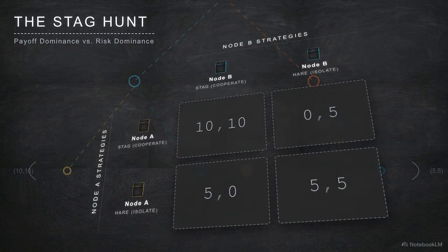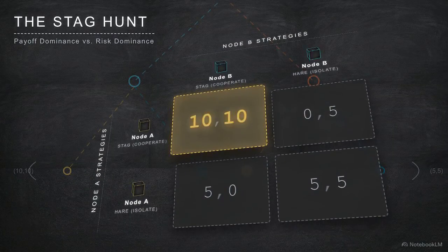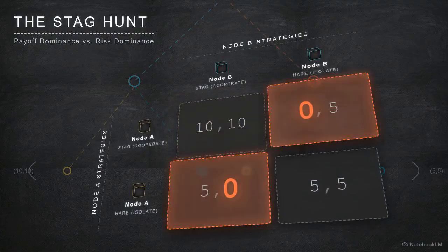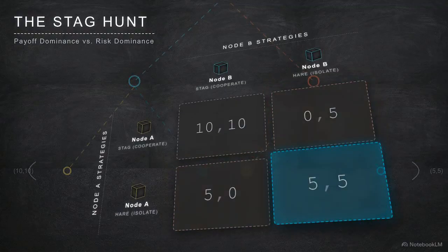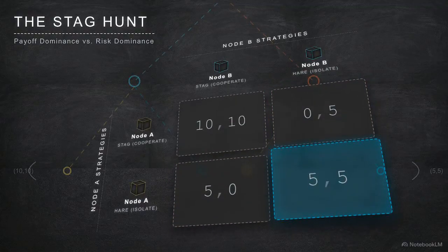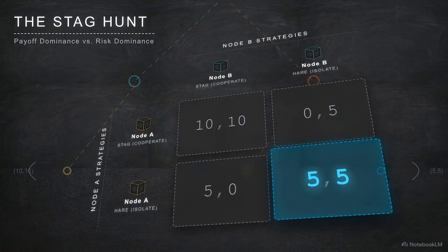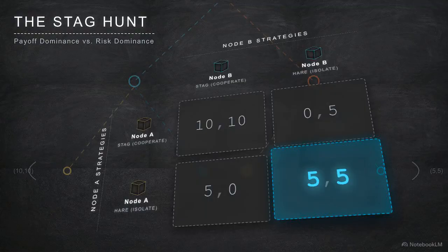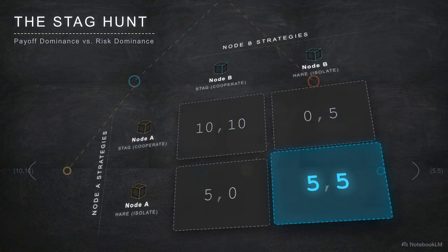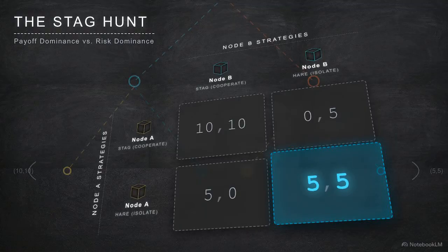This diagram shows the Stag hunt payoff matrix. If two independent network nodes choose to hunt Stag, meaning they cooperate and share threat intelligence, they achieve the maximum security payoff. Let's call it 10 units of security each. But cooperation carries immense risk. If Node A commits its processing power to a shared defense, and Node B unexpectedly drops offline or defects, Node A is left entirely compromised, receiving a payoff of 0.